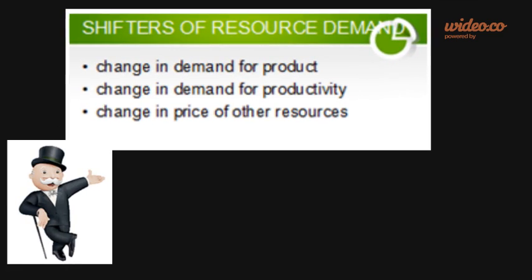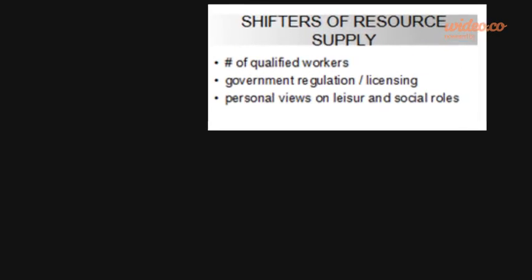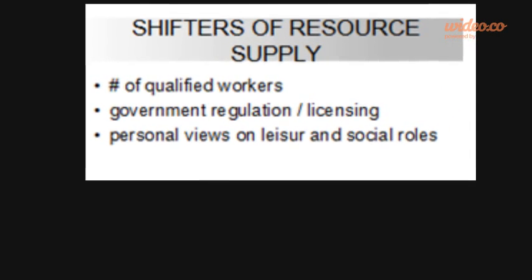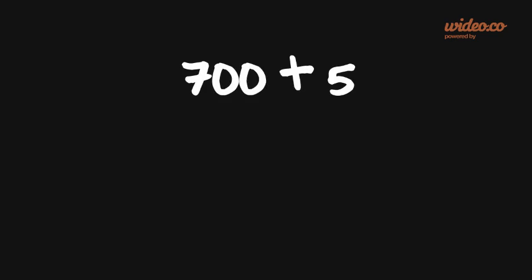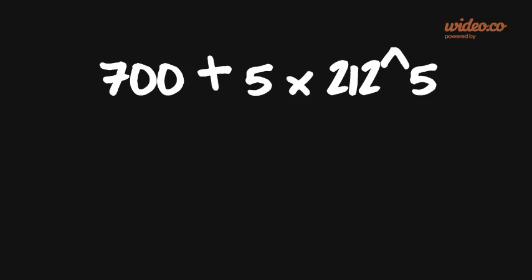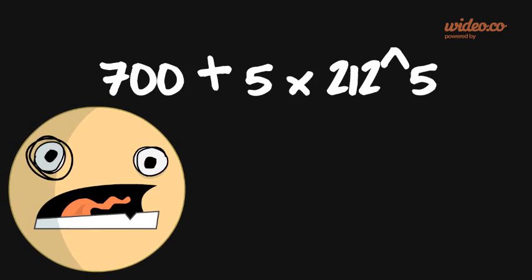There are 3 shifters of resource demand. The shifters of resource demand include change in demand for a product, the change in demand for productivity, and the change in demand of other resources. There are also 3 shifters of resource supply: the number of qualified workers, government regulation and licensing, and personal views on leisure and social roles. For example, if everyone working at the electric company needed to pass a math test in order to work there, the number of qualified workers would severely decrease.